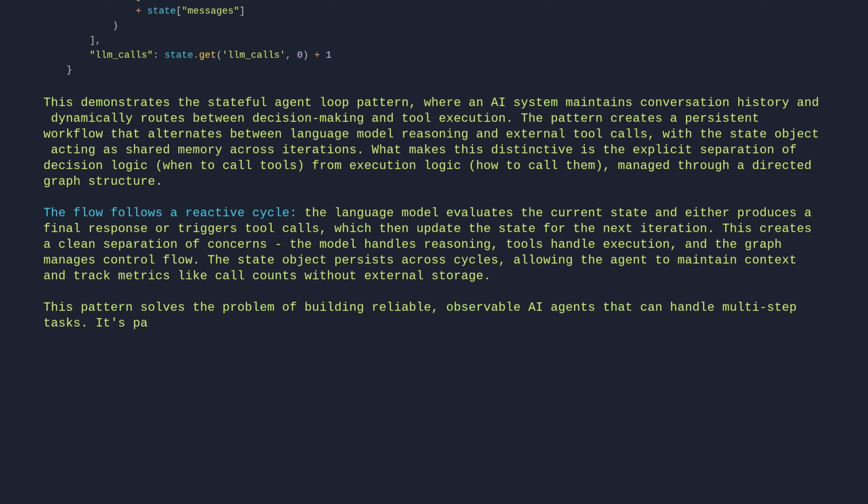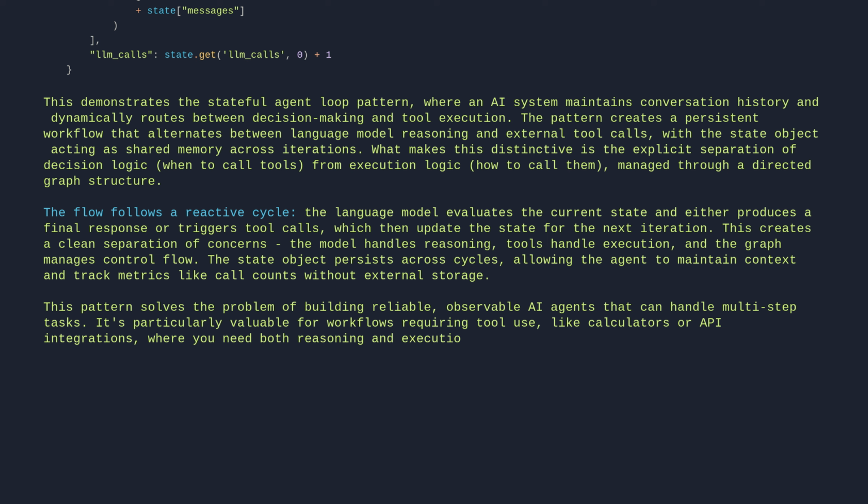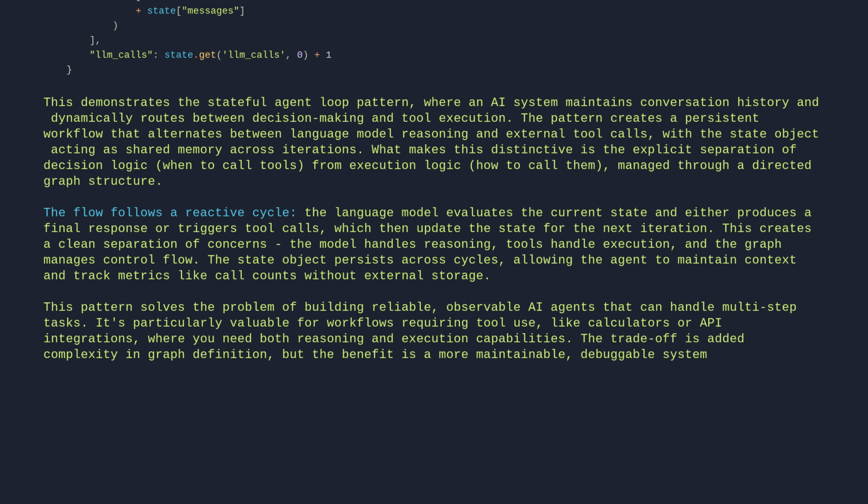It's particularly valuable for workflows requiring tool use, like calculators or API integrations, where you need both reasoning and execution capabilities. The trade-off is added complexity in graph definition, but the benefit is a more maintainable, debuggable system compared to monolithic agent implementations. Let's break it down line by line.